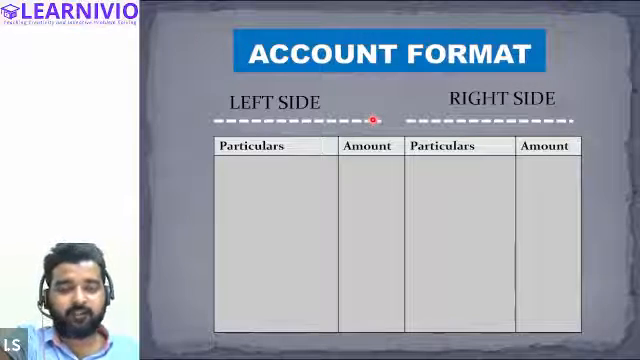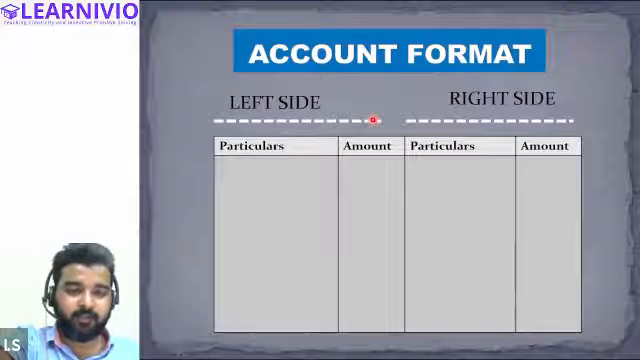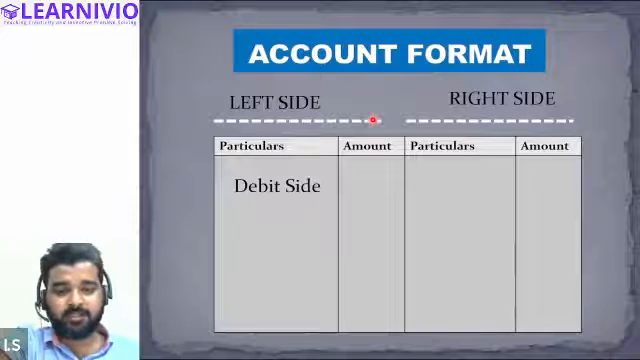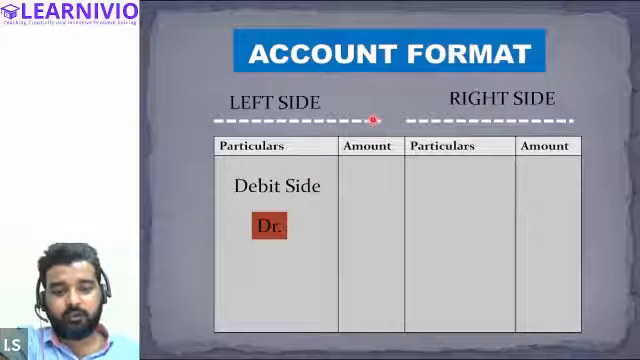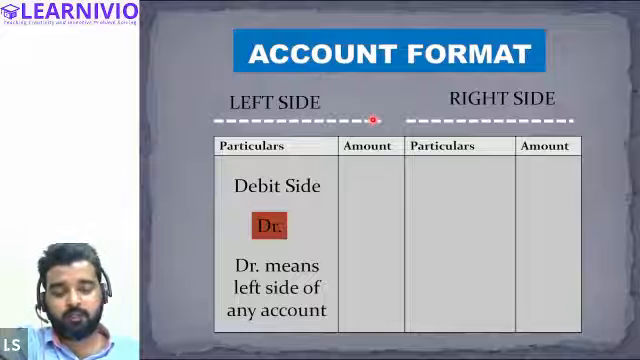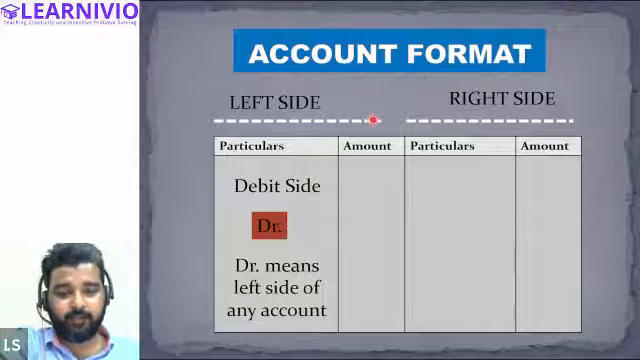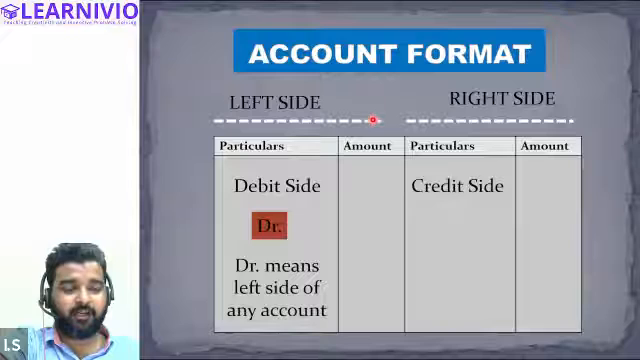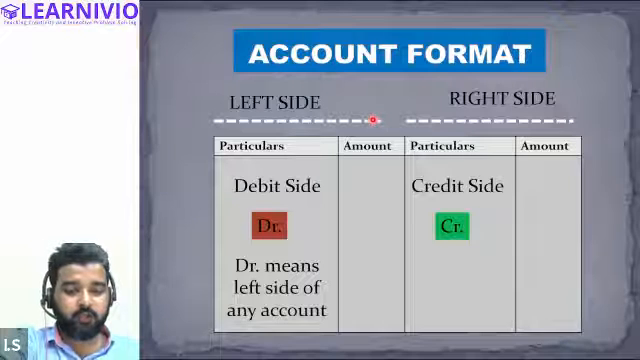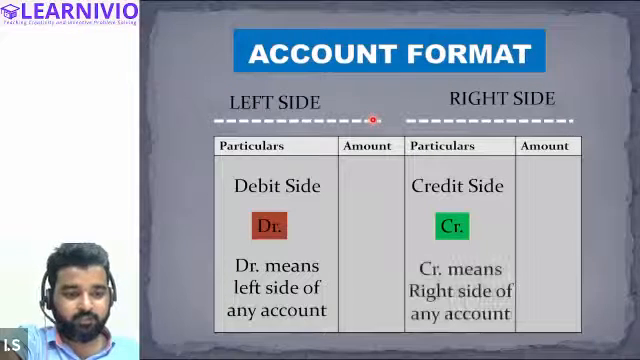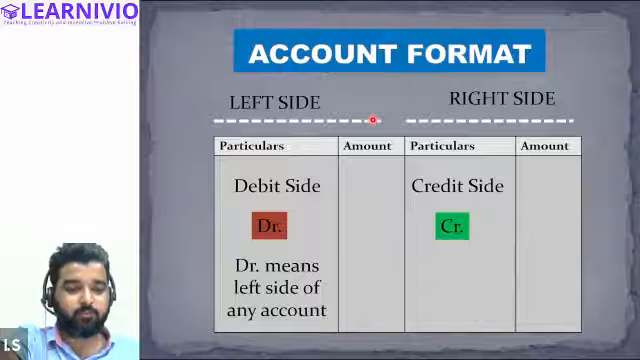What do we call the left side? The left side of the account is called the debit side. Debit is represented by DR. Then what is the meaning of debit, sir? Debit simply means the left side of any account. Similarly, the right side is called the credit side, and credit is represented by CR. What is the meaning of credit? Credit means the right side of any account.